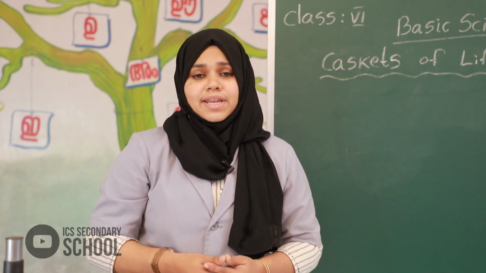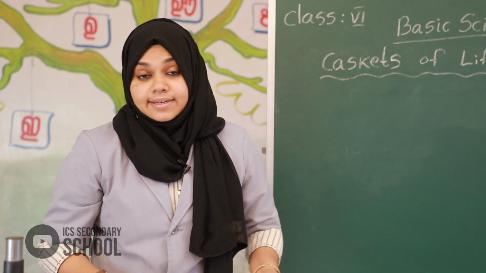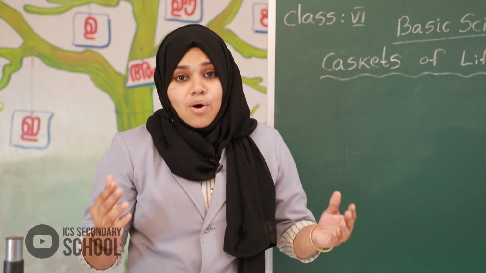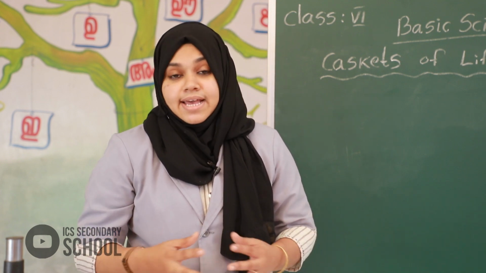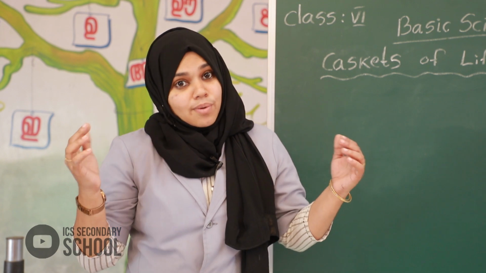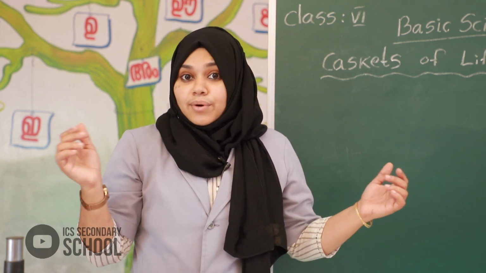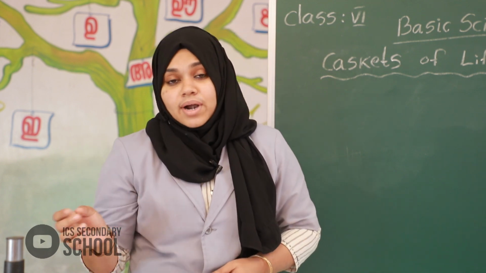Like that, we know so many kinds of plants. There are so many kinds of plants and animals living around us. Big, small, different colors, different shapes, and so on.